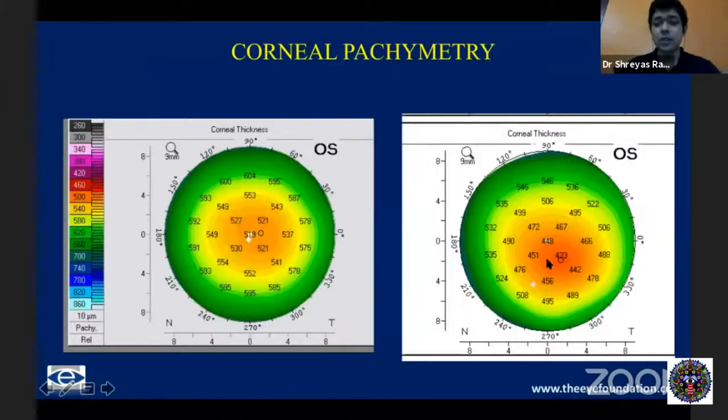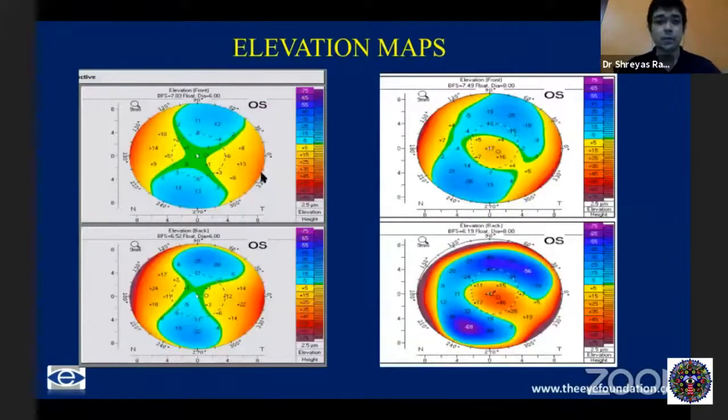Again, you never look at just one cornea scan and decide that this is an ectatic cornea. I'm just showing these to show that these are possibly red flag signs and these are abnormal corneas. You can have corneas with 520, 530 thickness with keratoconus. At the same time, you can have a 450 cornea which is absolutely normal. I'll show that in subsequent examples as well. So it's not just a specific value which you go by, but these are red flag signs, and you need to look more closely when you see a deviant value.